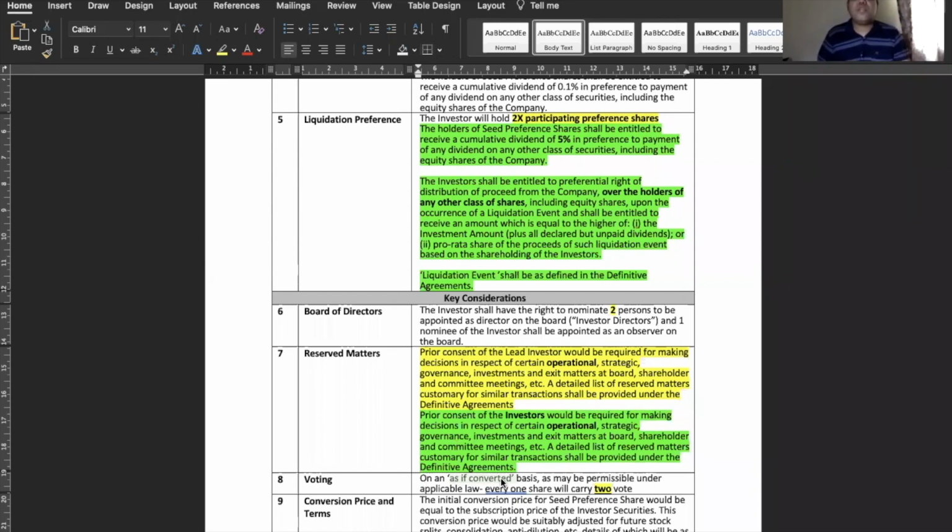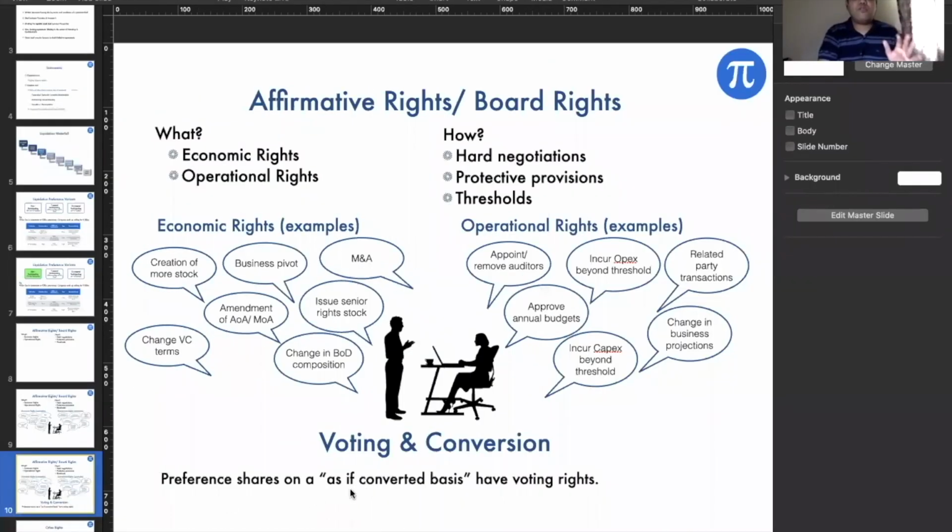So preference shares will have voting right. Ideally it is one share, one vote. Two vote is not a very good practice. But that's the purpose of it, that preference shares will have voting right on an as if converted basis. That if it is converted to equity shares, what will be the voting for equity, and then that will be the voting right equivalent to preference shares.